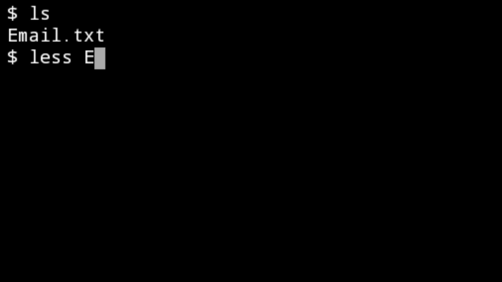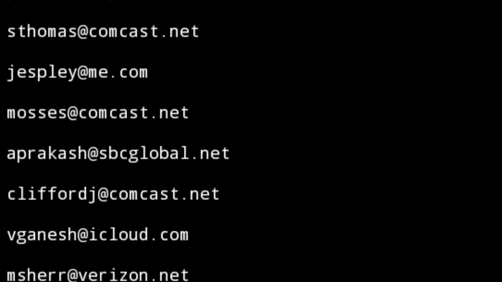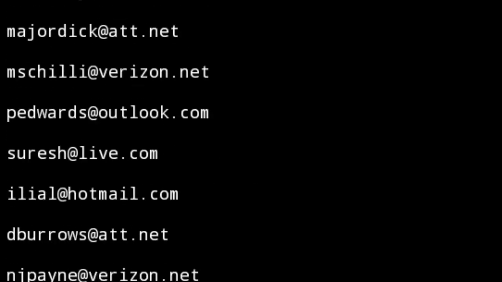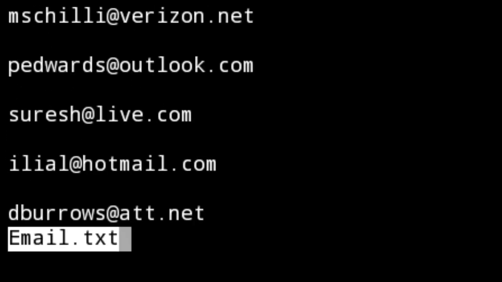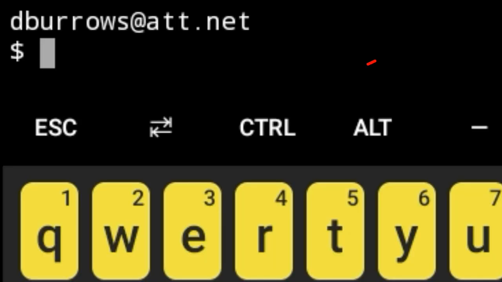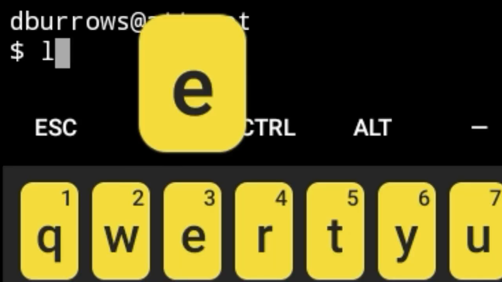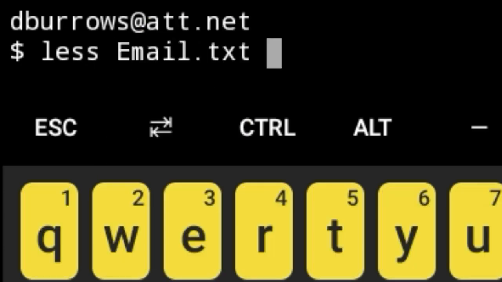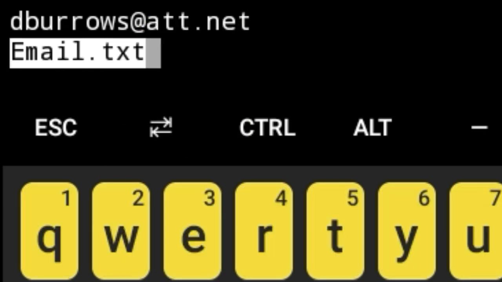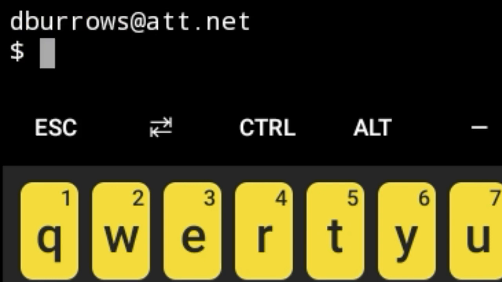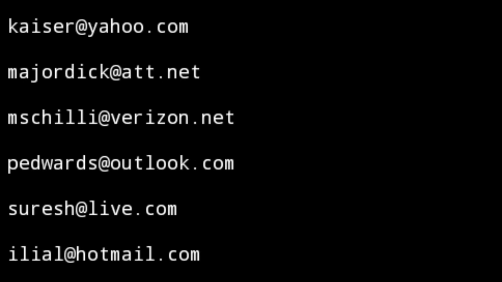Just type less and the file that you want to read, and press enter. As you can see here guys. And to exit this file, just press Q. Again, less and email, enter, as you can see here. And if you want to exit, just type q. Okay, see you in the next lecture.